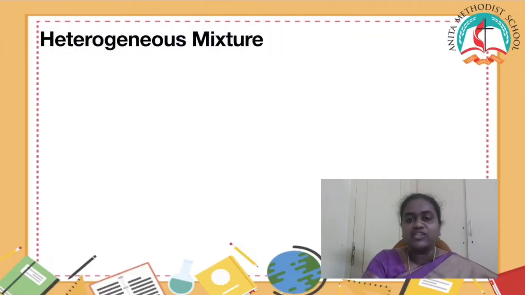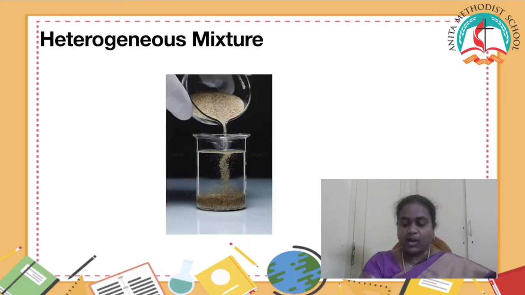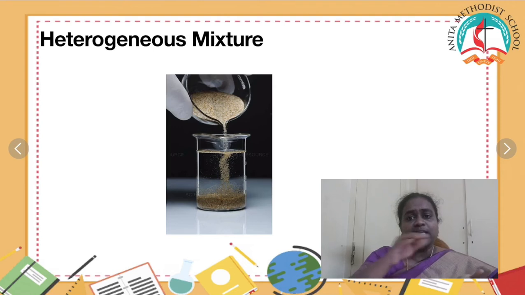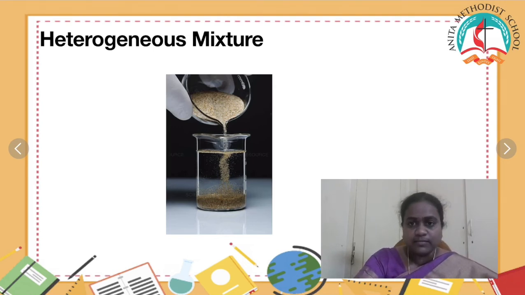The second one is heterogeneous mixture. Let us look into an example. In this example, can you see in this jar of water, I am just adding sand. What will happen if I add sand into a beaker or jar or tumbler of water? Will the sand get dissolved in the water? Think.